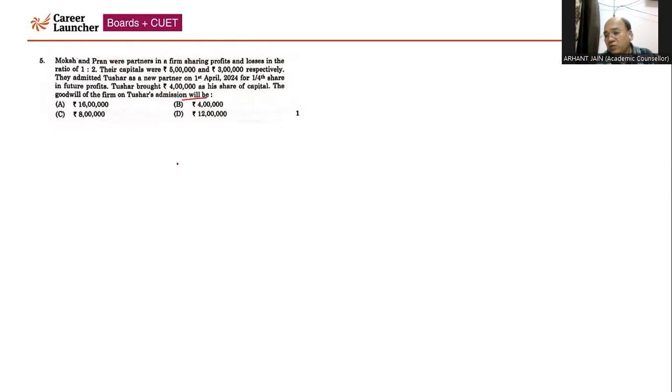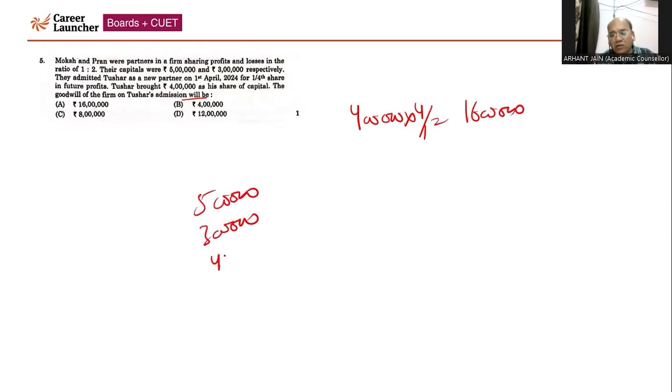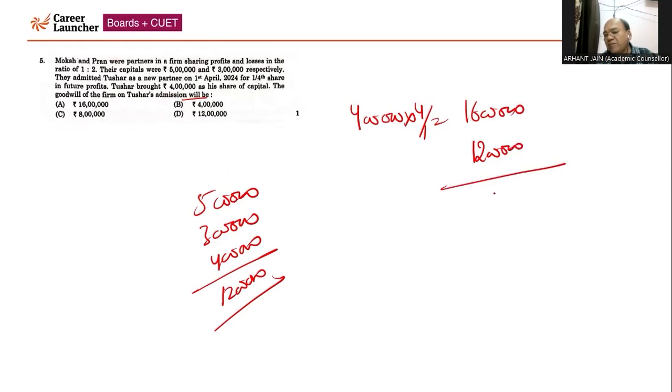So first of all, you need to calculate the total capital of the firm on the basis of Tushar, that is 4 lakh, multiplied by the reciprocal of his share, which will come to 16 lakh. Right? Now, this is the total capital of the firm, including goodwill. Then you will add the capital of Moksh, 5 lakh, Pran, 3 lakh, and Tushar also 4 lakh. So it will come to 12 lakh. This is the total capital of the firm excluding goodwill. So 16 lakh minus 12 lakh, 4 lakh represents the goodwill of the firm. That will be part B. So part B will be the correct answer with respect to question number 5.